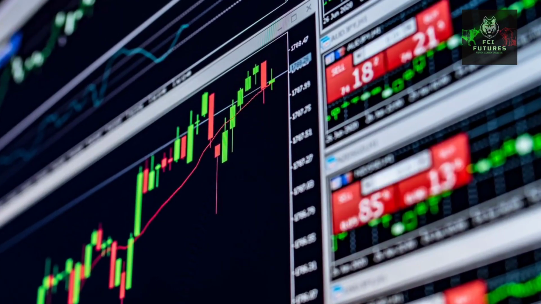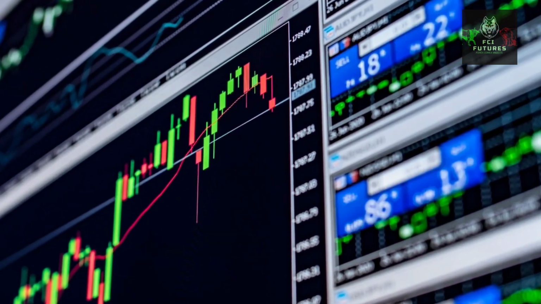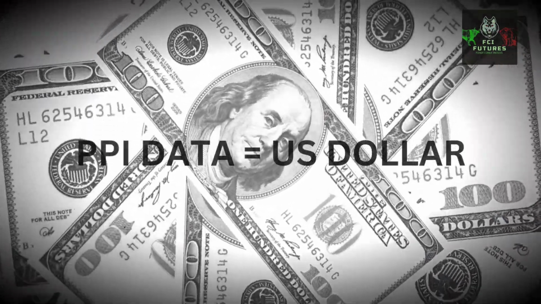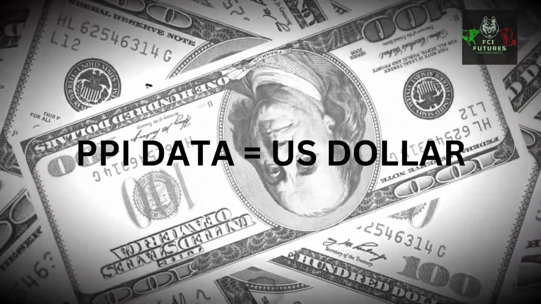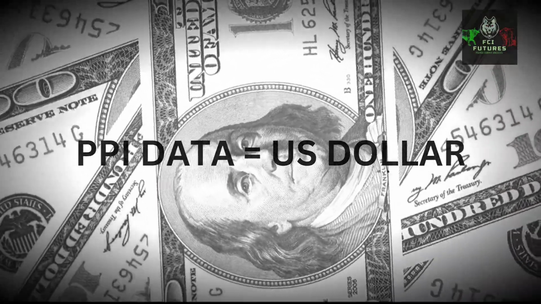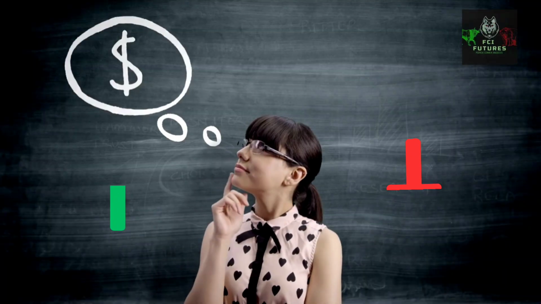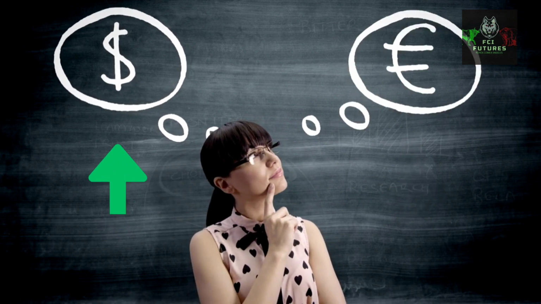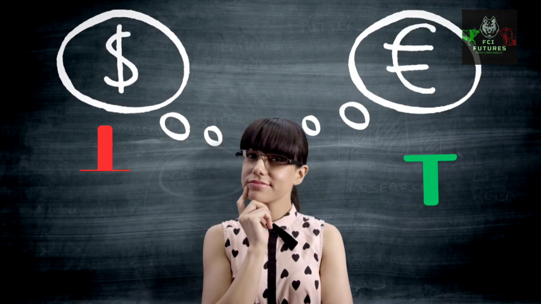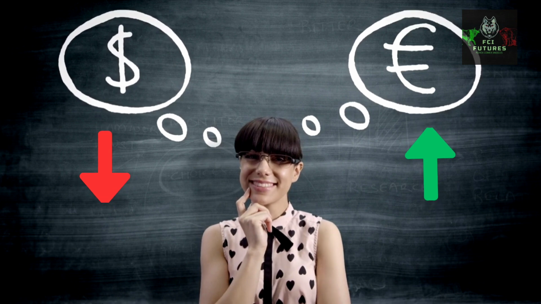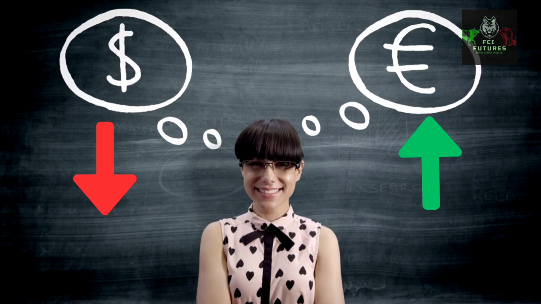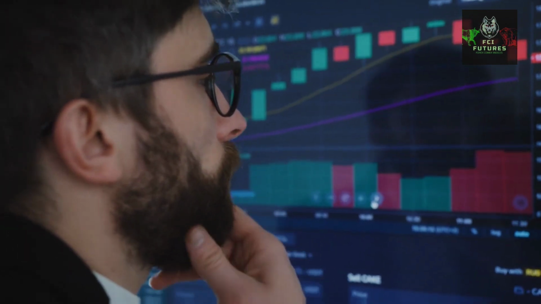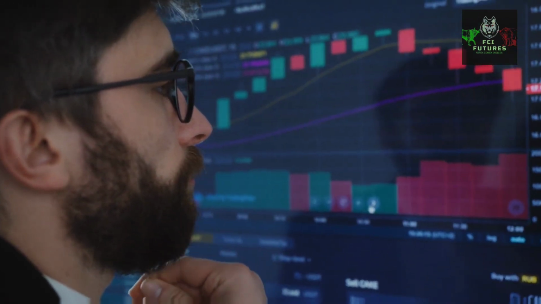Now the next question will be, what is the impact of PPI data on the US dollar? The answer is that there is a direct relationship between PPI data and the US dollar. This means if the data comes positive, then the dollar will rise, and other currencies and commodities will fall. On the other hand, if the data is negative, then the dollar will fall, and all other currencies and commodities like gold will rise.